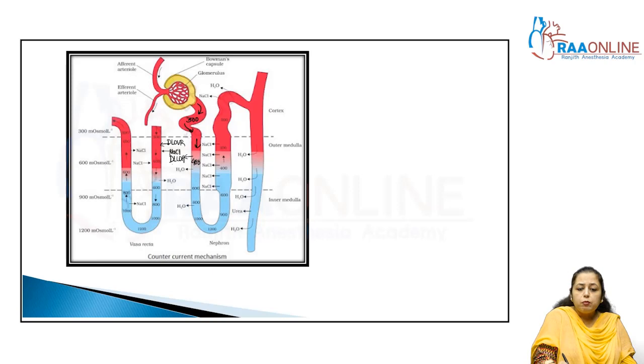So now what will happen? We know that the descending limb of LOH is permeable for water, that's why the water is here, right? It is permeable for water, but almost impermeable for electrolytes, right? So filtrate becomes concentrated, so osmolarity is 600 to 800, again water is expelled out here, and again 800 to 1000, right? Now here that is 1200. Again when we go towards the ascending limb, we have to maintain the osmolarity. So what will happen?